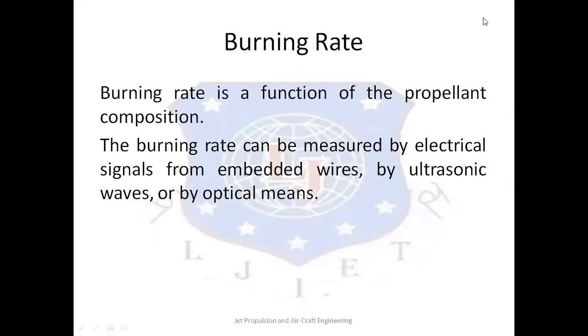The next topic is burning rate. The rocket motor's operation and design depend greatly on the combustion chamber characteristics of the propellant and its burning rate. Now, burning rate is basically a function of the propellant composition and it plays a very important role in the overall performance of the rocket engine.